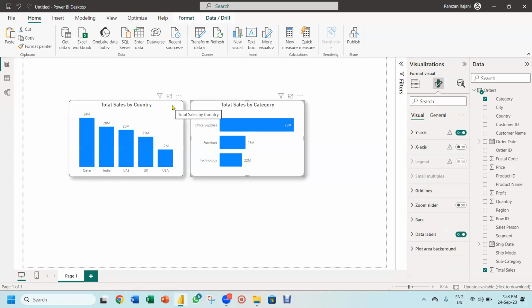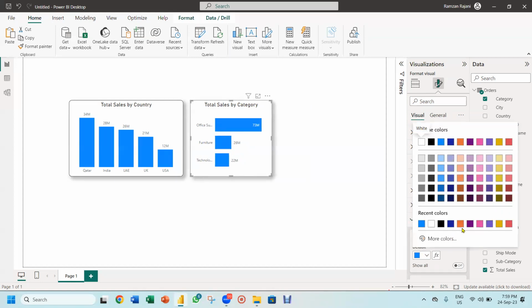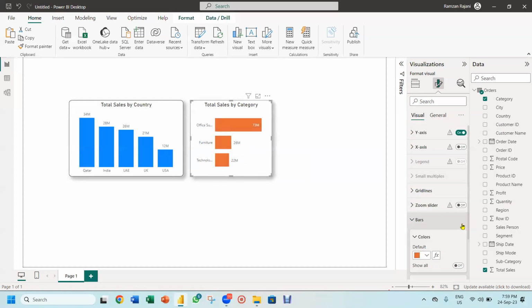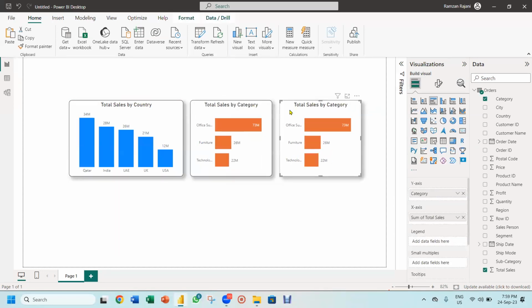You see, when I selected the column chart here, it was column. Now, when I selected this bar chart, here what came? Bars. So I click on a bar. I click on a default color and let's say I want this color. Any color, whatever you want, you just choose it. Did you see that? Again, I copy this and come over here and again say copy paste and I put the chart over here.